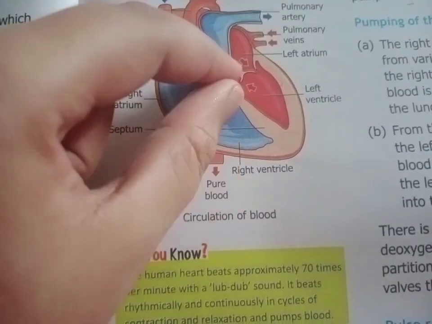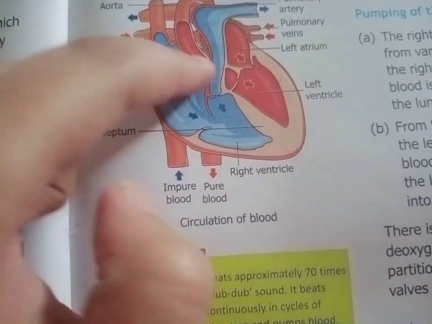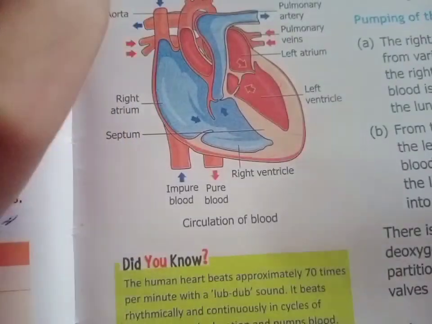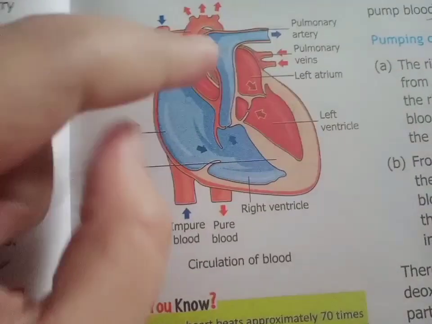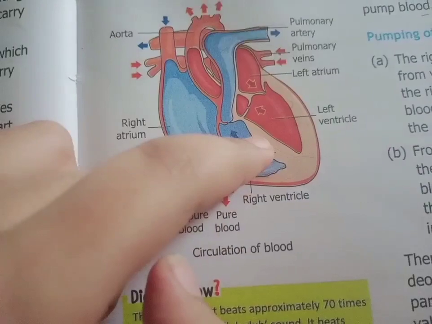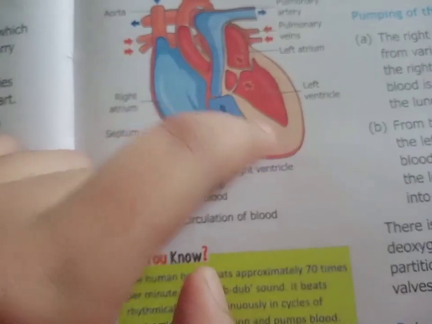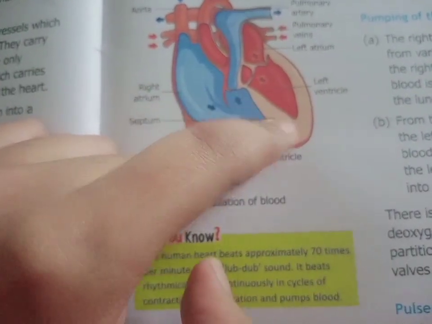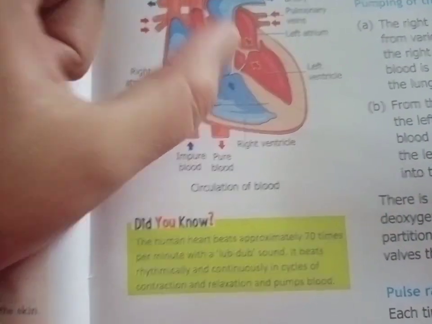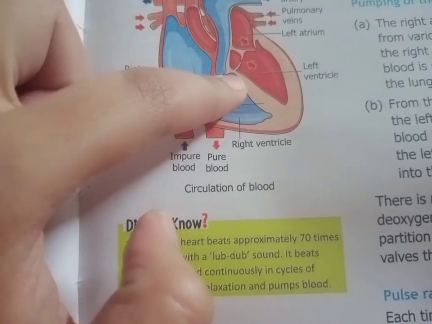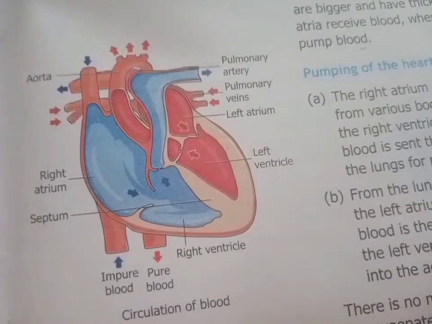Then the left atrium contracts and pumps blood to the left ventricle. Then the left ventricle pumps blood to the aorta, and this aorta distributes the blood to various different organs of the body. The deoxygenated blood and oxygenated blood never get mixed in the heart because of one division, that is the septum. This septum is the partition which doesn't allow mixing of deoxygenated and oxygenated blood. And there are a number of valves present that help blood flow only in one direction.